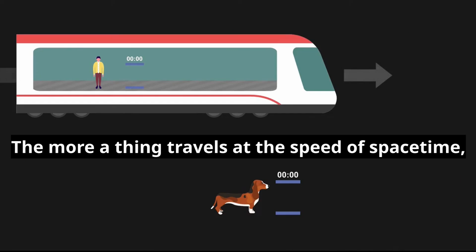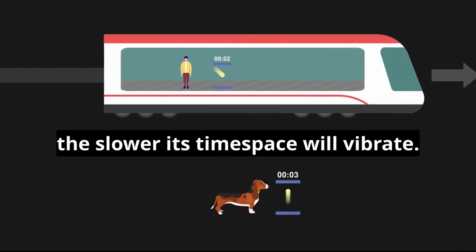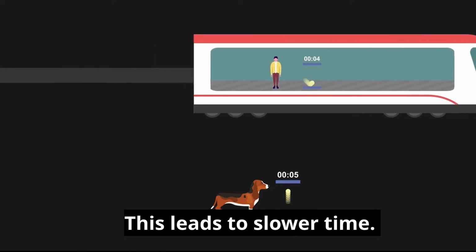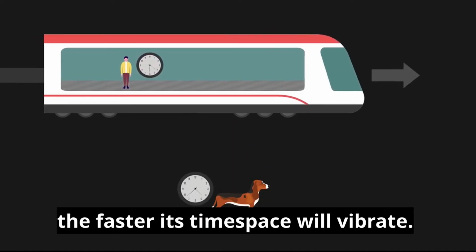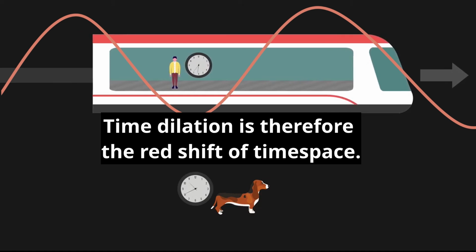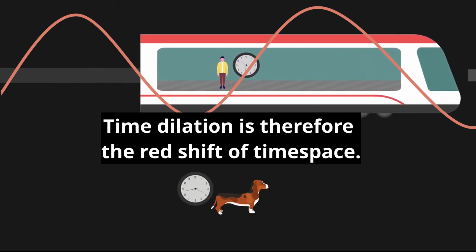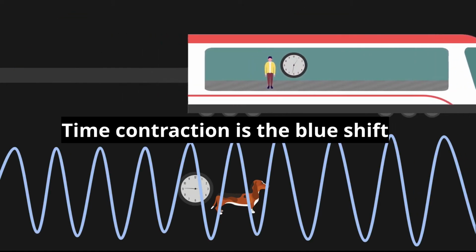The more a thing travels at the speed of spacetime, the slower its timespace will vibrate. This leads to slower time. The slower a thing moves, the faster its timespace will vibrate. This leads to faster time. Time dilation is therefore the red shift of timespace. Time contraction is the blue shift.